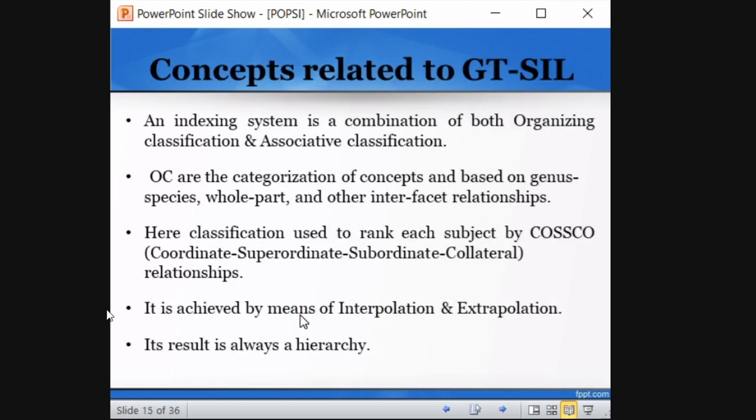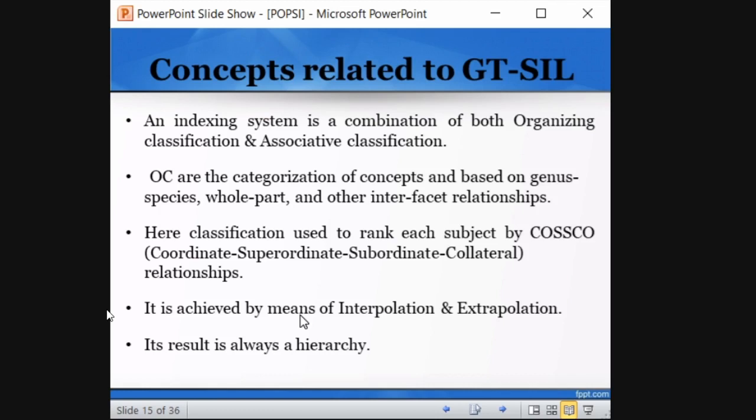So okay, these are the concepts related to SIL. What is SIL? Subject indexing language. An indexing system is a combination of both organizing classification and associative classification. So you should know what organizing classification and associative classification are. Combining both these classification systems forms the basis for the indexing system.